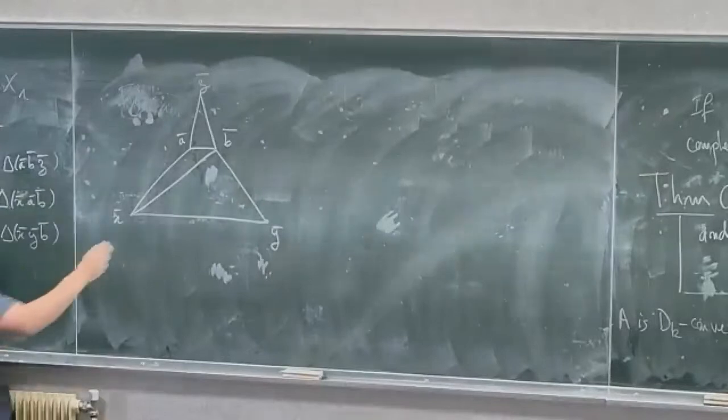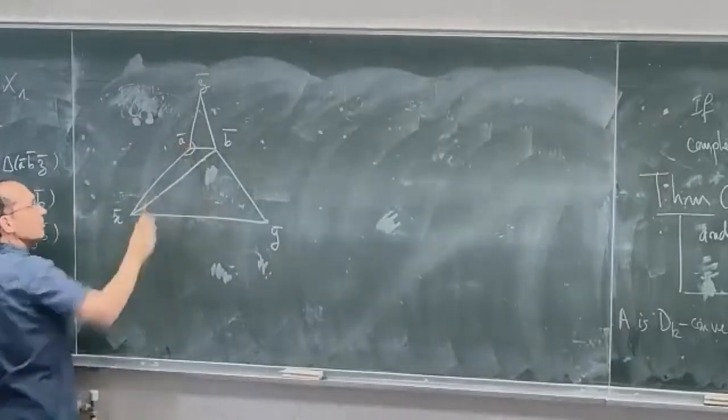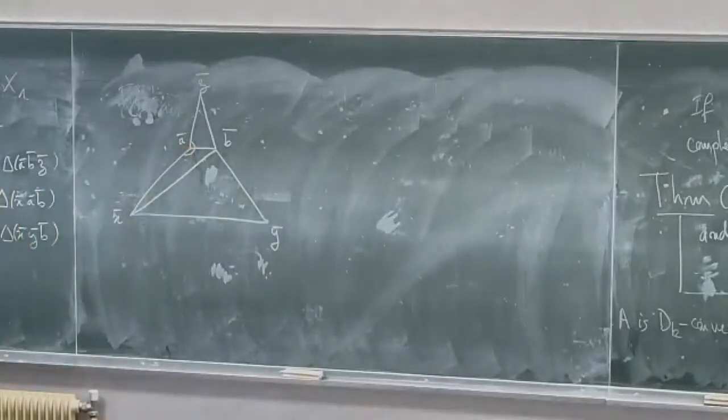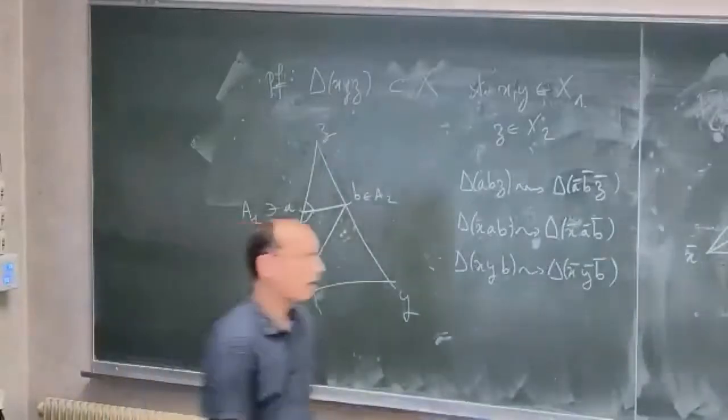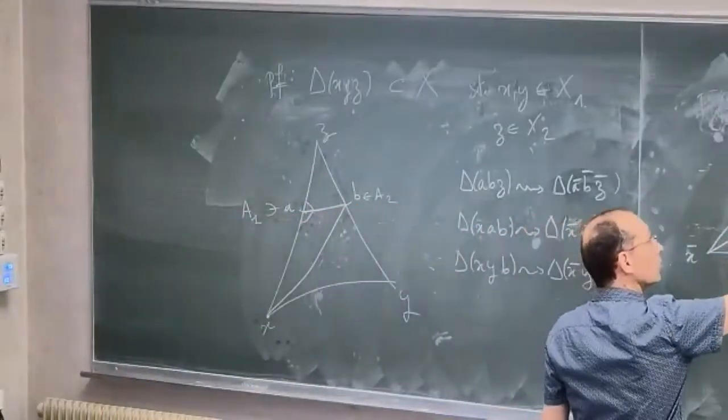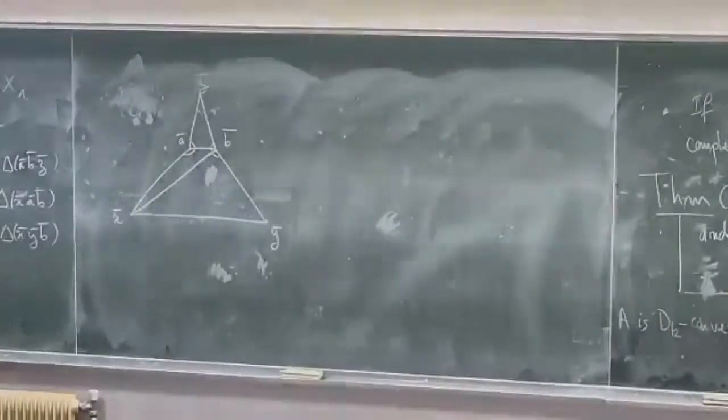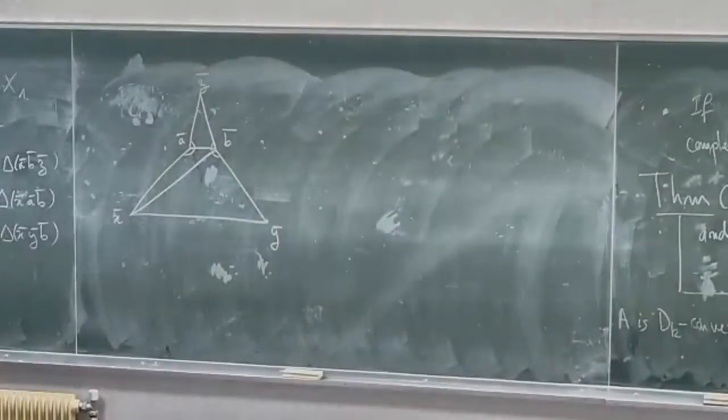And I know that here I will have an angle which is larger than pi, right? And this will be the same here with the three angles, whose sum will be greater than pi, but the three angles here are less than the corresponding angles in the comparison picture. So here I also have an angle which is greater than pi. Okay. And then what I get is that all the distances are the same, right?